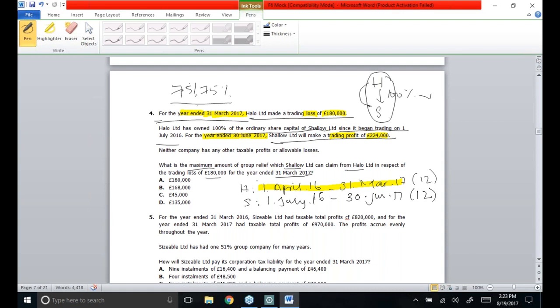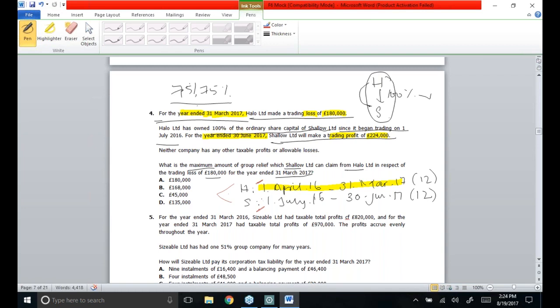We have to see this, as these two companies have different accounting periods. So how many months are common to each other, that is, what is the matching, overlapping period? As we could easily see, Harlow Limited has a starting date of 1st April 2016, and Shallow Limited's accounting period starts from 1st July 2016.